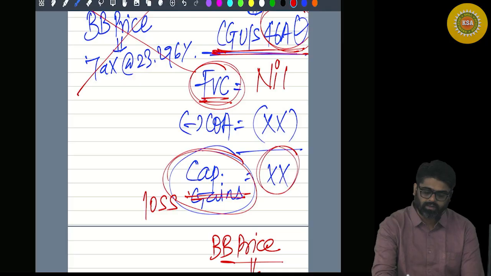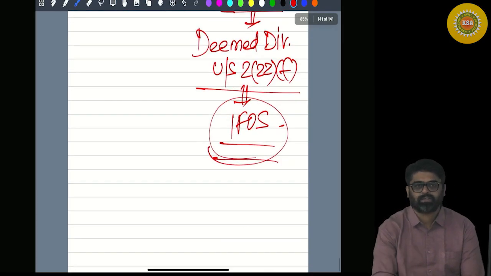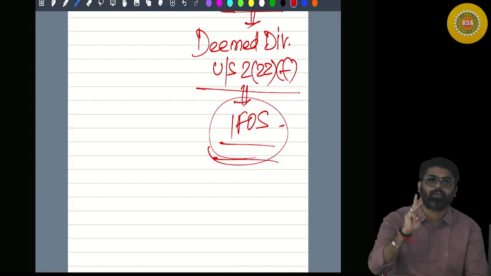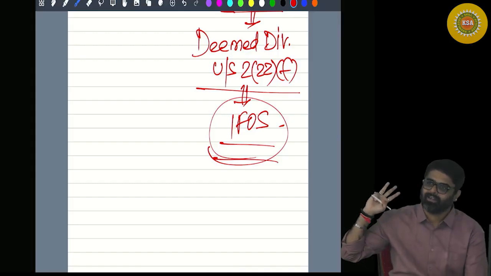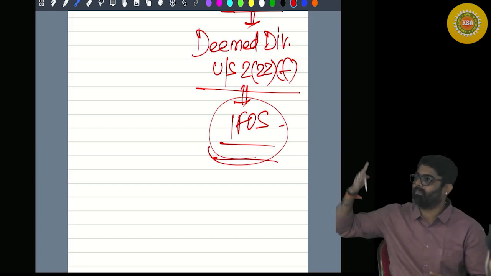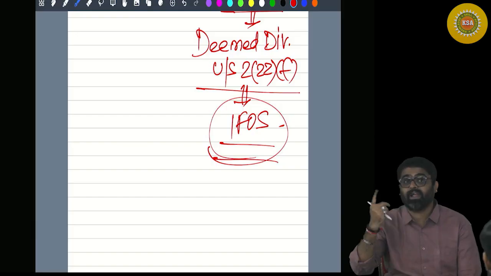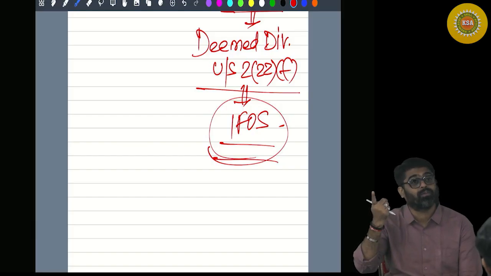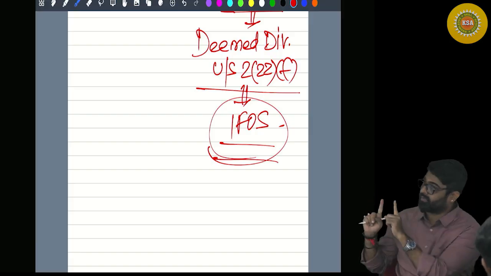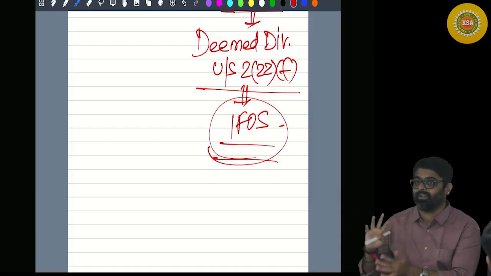How much loss will come here? And how much income got taxed? 5 lakhs. 5 and negative 2. Net effect of 3 lakhs. And anyways, you would have paid tax on 3 lakhs if the buyback price would have been taxed there. Getting my point? But that 3 lakh would have been taxed in the form of capital gains at what rate? 20%. But here the entire 5 lakh will be taxable at normal rates. Yes or no? At normal rates.